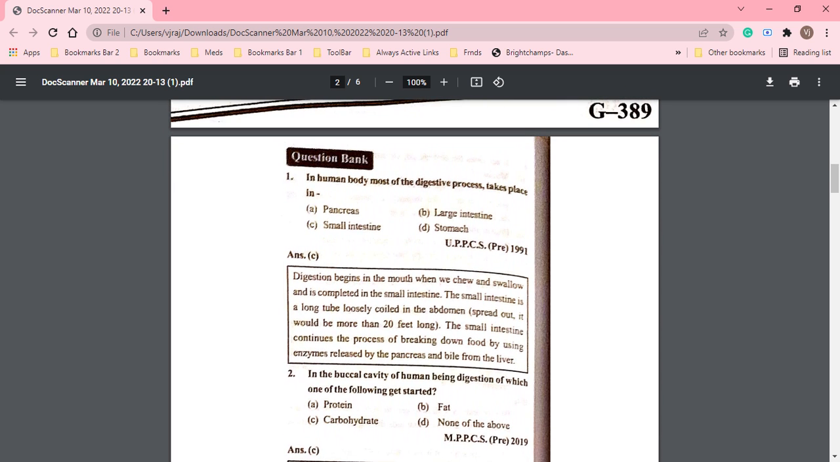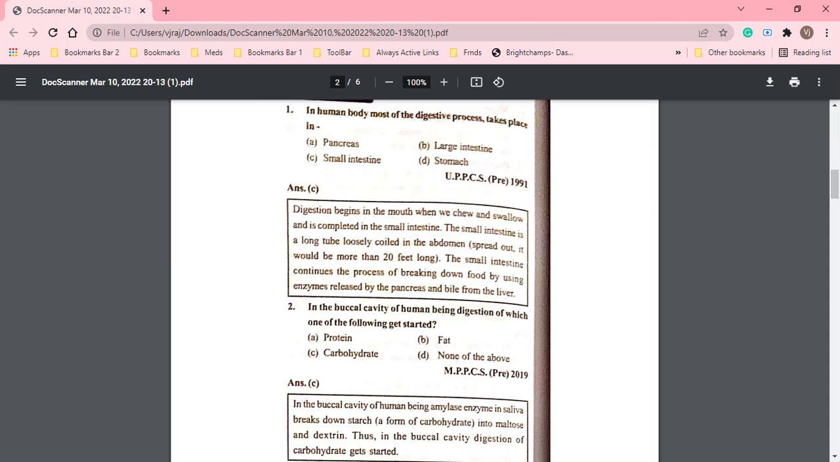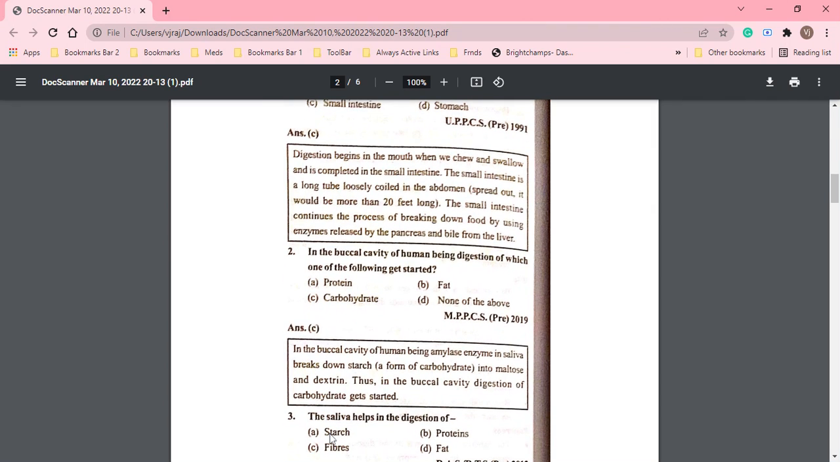Next question. In the buccal cavity of human being, digestion of which one of the following gets started? So options are protein, fat, carbohydrate or none of the above. So in the buccal cavity, which of the following starts digesting? So the correct option is carbohydrate. Okay. So in the buccal cavity of the human being, amylase enzyme in the saliva breaks down starch into maltose and dextrin, and in the buccal cavity, digestion of the carbohydrate gets started.